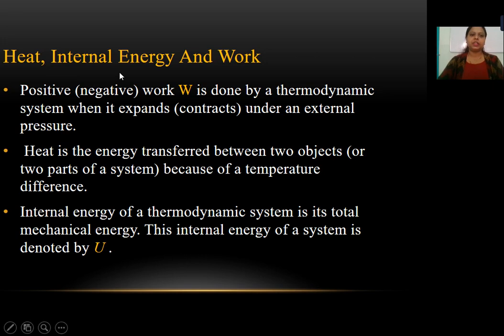The relationship between heat, energy, the internal energy more specifically, and work. Now, the work can be positive or negative. Positive work W or negative work W is done by the thermodynamic system when it expands. If it expands, then the work done will be positive. If it contracts, that means the work done will be negative under an external pressure.